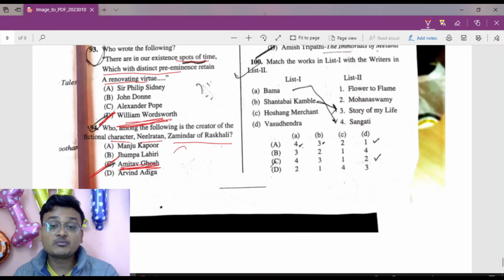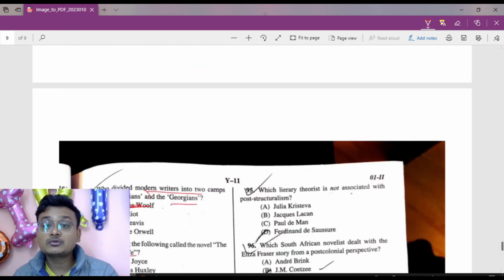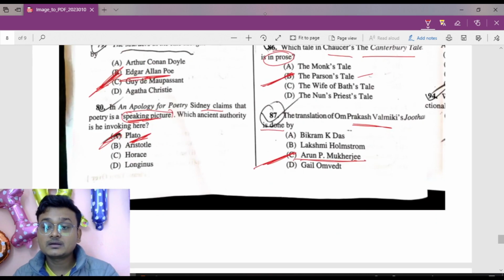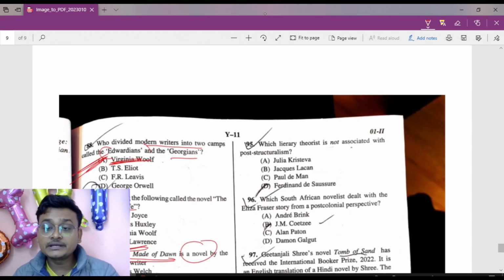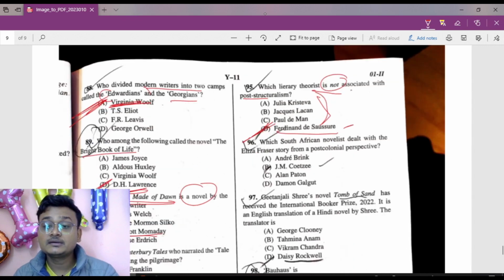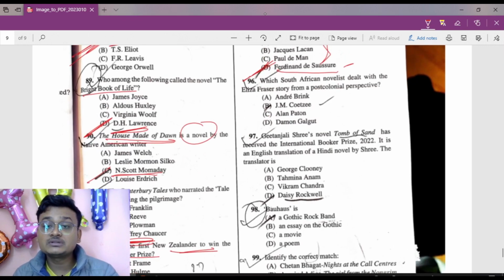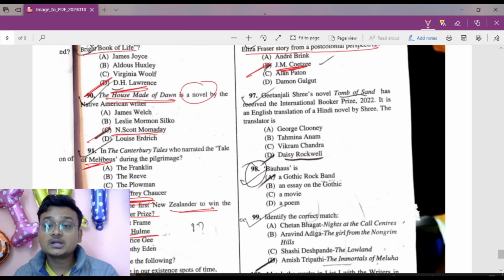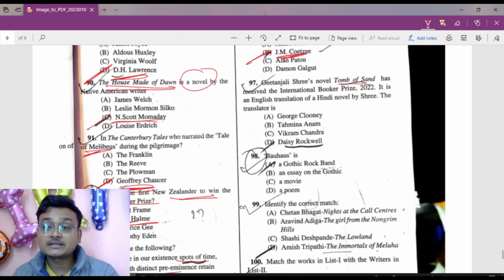Sea of Poppies. Yes, Amitav Ghosh. Now move to question 95. Which literary theorist is not associated with post-structuralism? They are all post-structuralists, but Ferdinand de Saussure is associated with structuralism. So D is the right answer here. Okay, now which South African novelist dealt with the Eliza Fraser story from a post-colonial perspective? It is J. M. Coetzee, 96 B. Now Geetanjali Shree's novel Tomb of Sand was translated by Daisy Rockwell. Daisy Rockwell is the right answer here.